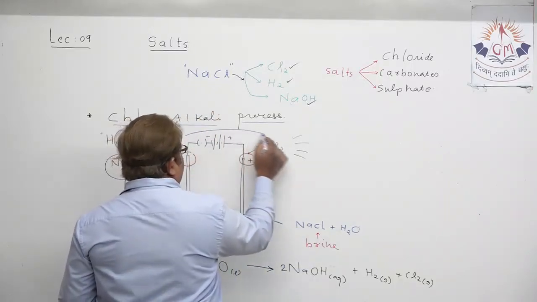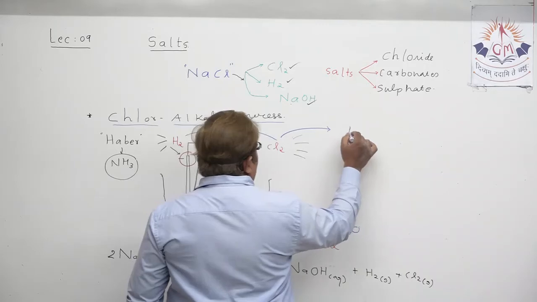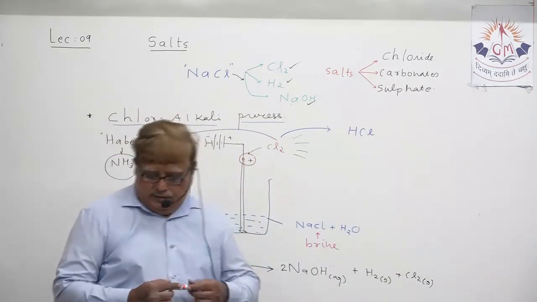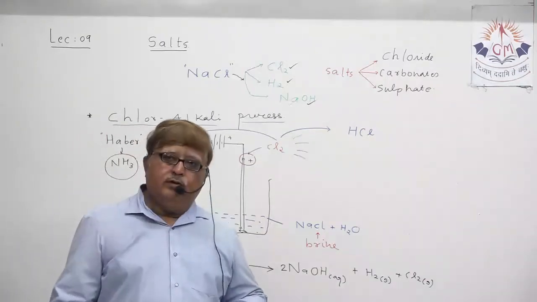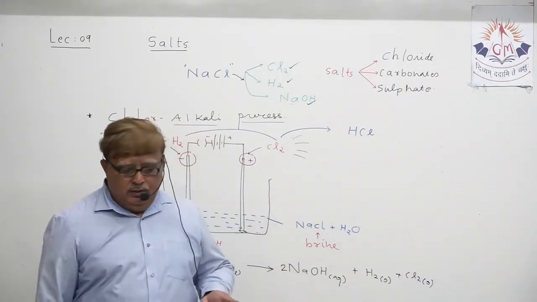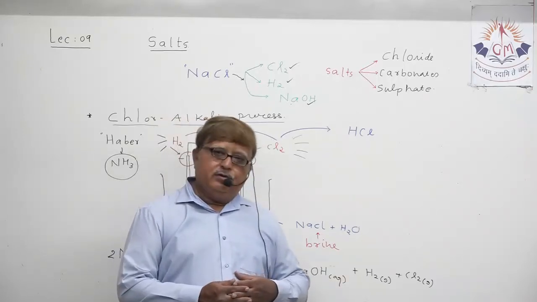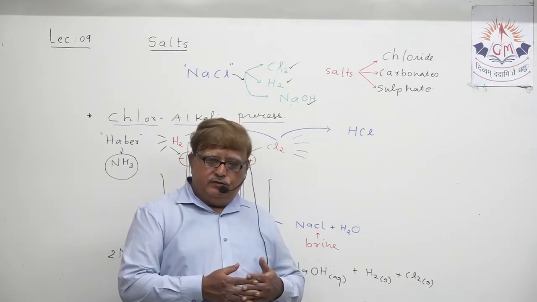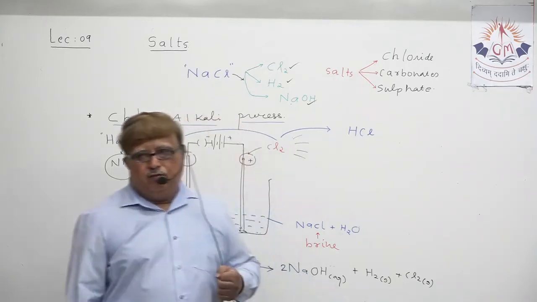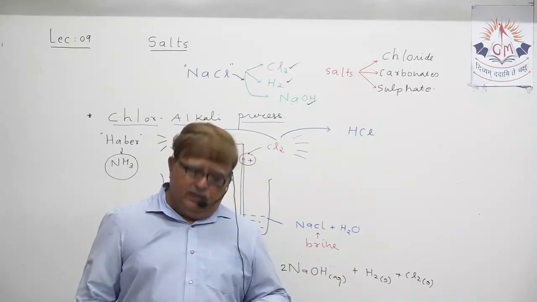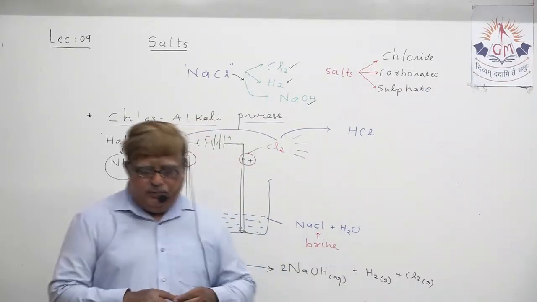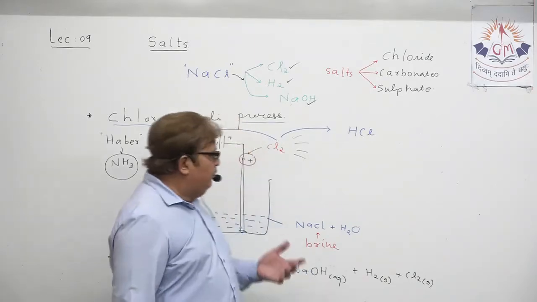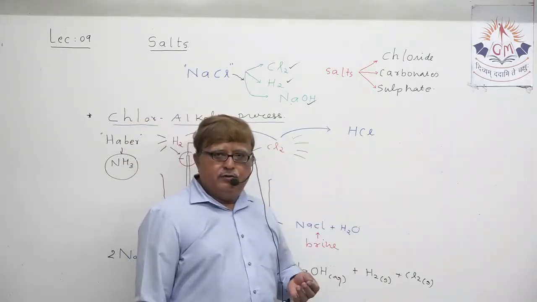If these two combine, it produces what? By combination of these two, hydrogen chloride, hydrochloric acid, can be produced. And hydrochloric acid, my dear student, has lots of uses. In the steel industry also hydrochloric acid is required. It is also utilized for making cosmetics, and not only cosmetics, but it is also utilized for making medicines. So lots of uses of hydrogen chloride are there.